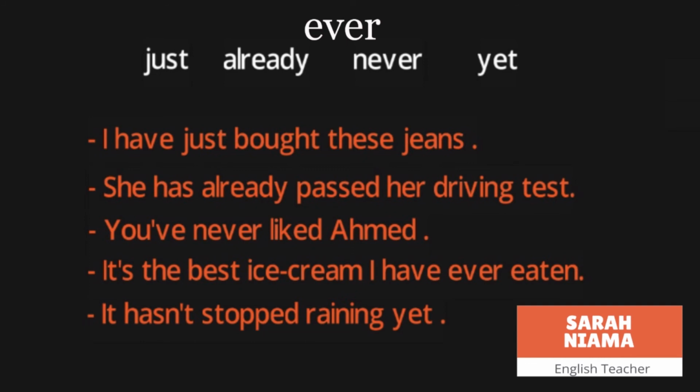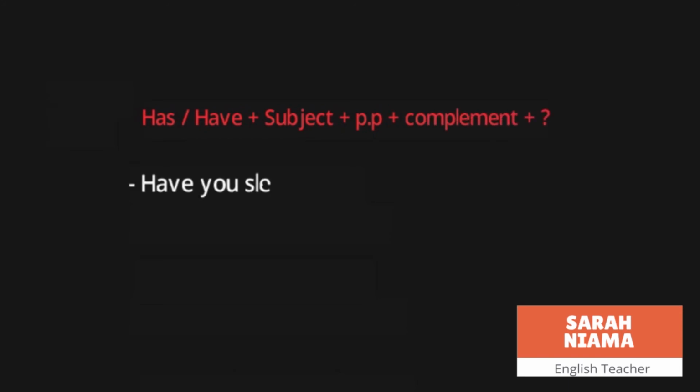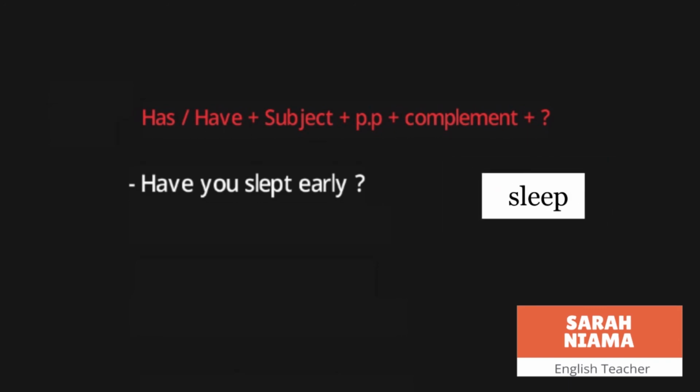The question rule is has or have plus subject plus past participle plus question mark. Have you slept early? هنا خلينا have because we have the subject you. Slept is the past participle of the verb sleep اللي معناتها ينام. Early معناتها مبكرا.